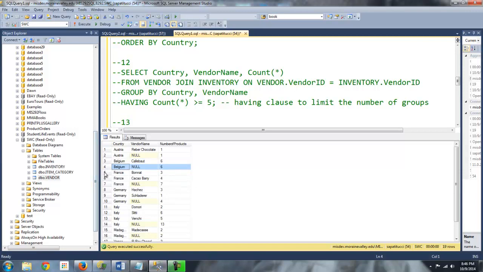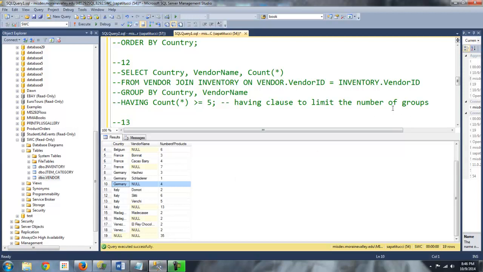But here with France it starts to get a little more interesting because we have 2 vendors in France, Bonat and Cacao Berry, and so we have 3 and 4, which is 7. So our total row has seven products. And then, same with Germany. We have a couple of vendors in there, 4 products total. So you get a total row.